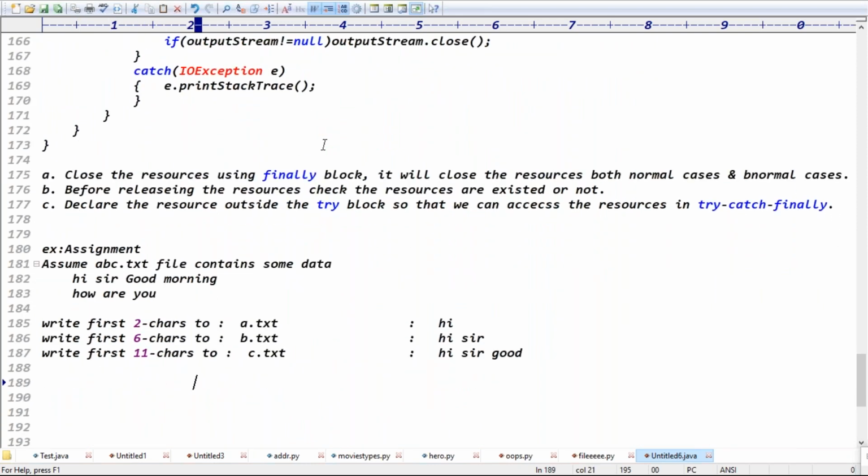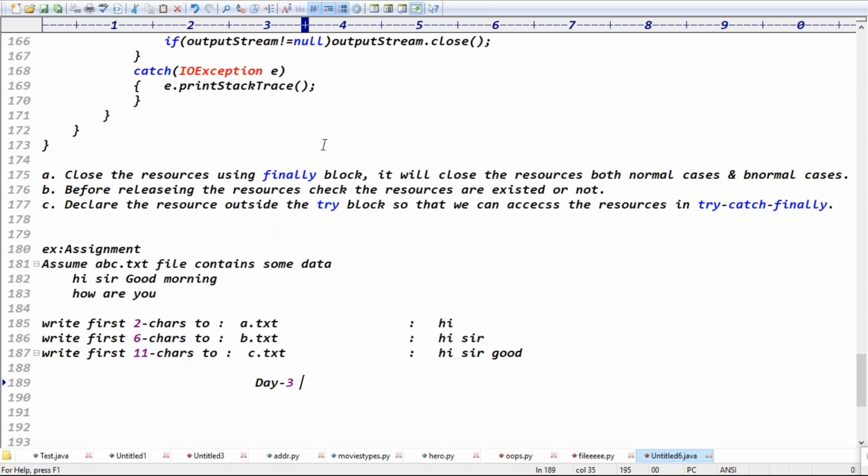Exactly, guys. Tomorrow we'll take one more class regarding file streams. Up to now we've been discussing normal streams, where we read the data character by character. But in buffered streams, we will read the data line by line.